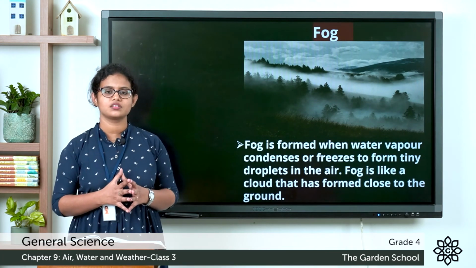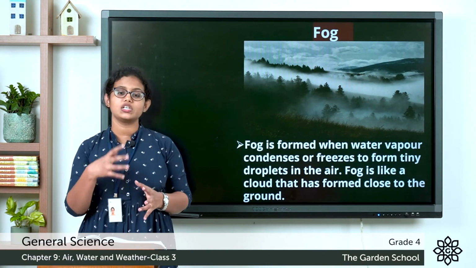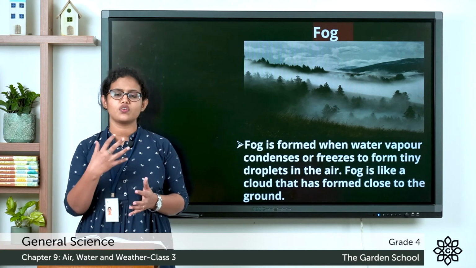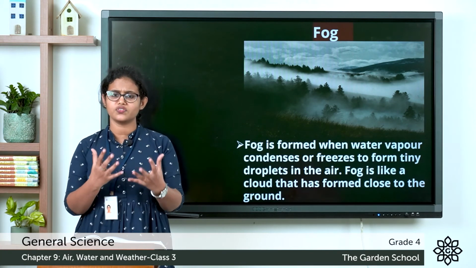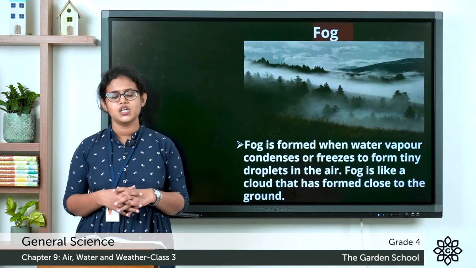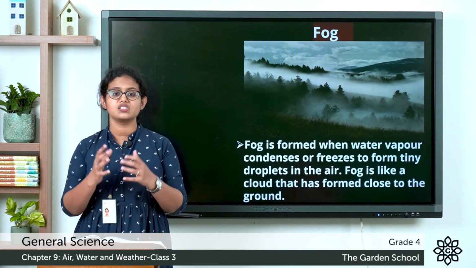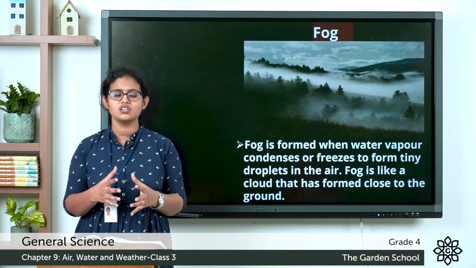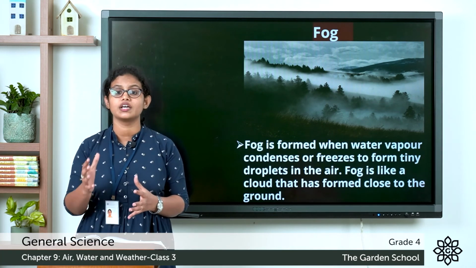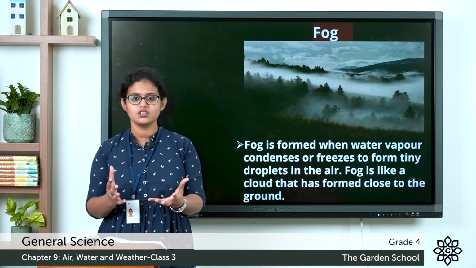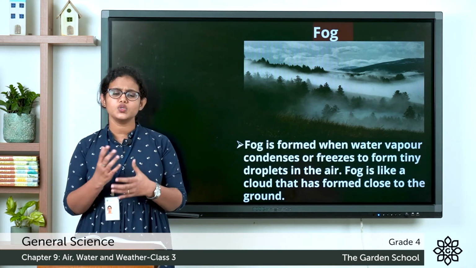The next one is about fog. Let's learn about the formation of fog. Do you know what fog is? Have you seen fog? During winter, in the cold morning, you can see fog. Fog is a cloud that touches the ground. It can be thick or thin. And do you know how it is formed?